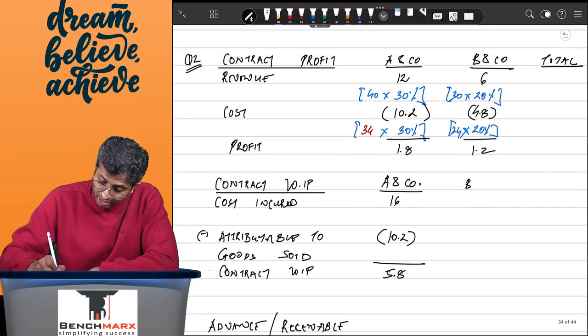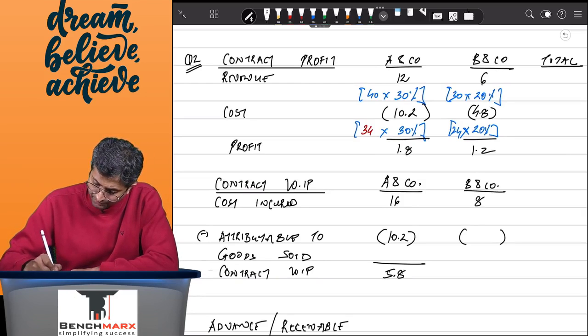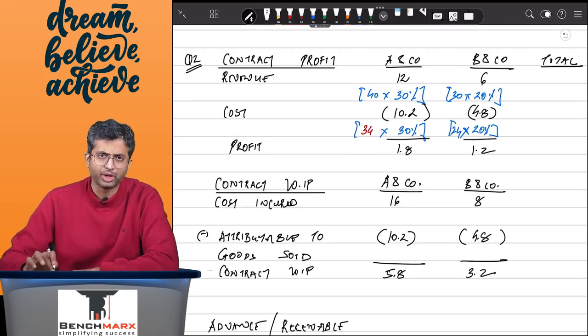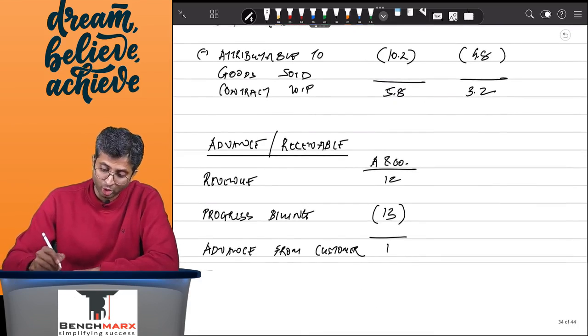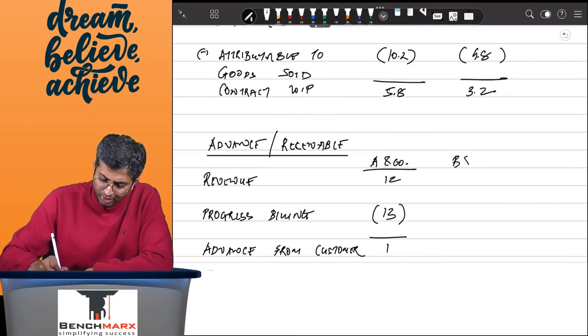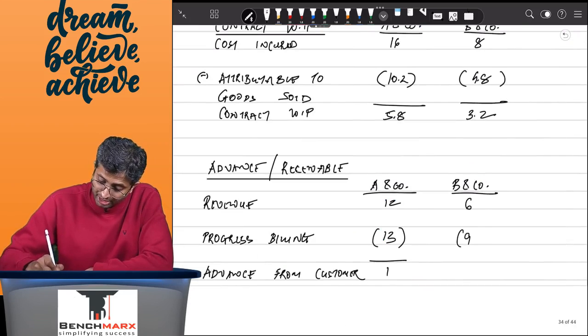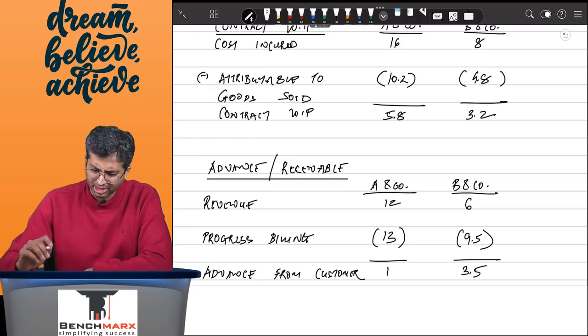However, your cost incurred against the contract of B and company is actually a cost of, let us say, 8, out of which 4.8 is attributable against the goods sold, and hence the remaining 3.2 is against goods which are not yet sold. So this is like inventory. For B and company, your total revenue that is recognized is 6 rupees. And against this, the billing that you have raised is 9.5. So you have collected 3.5 again in advance from the customer.